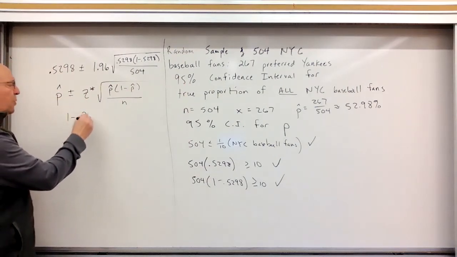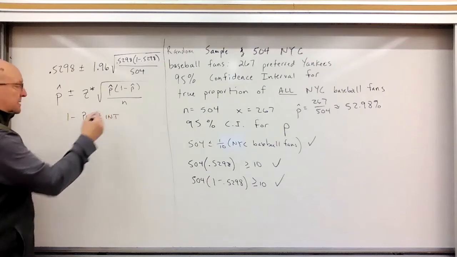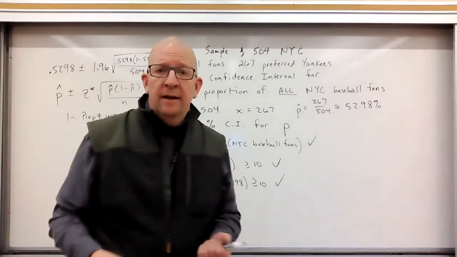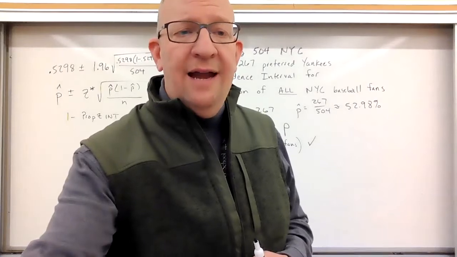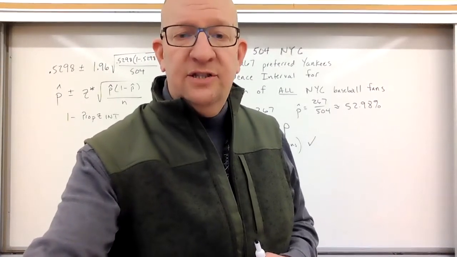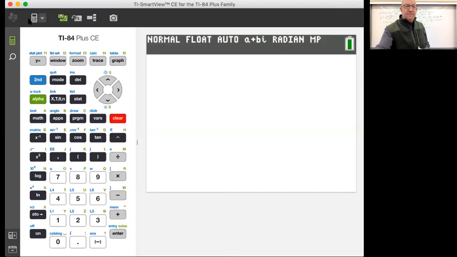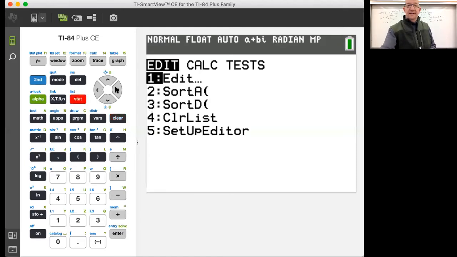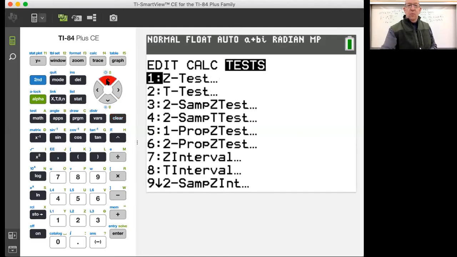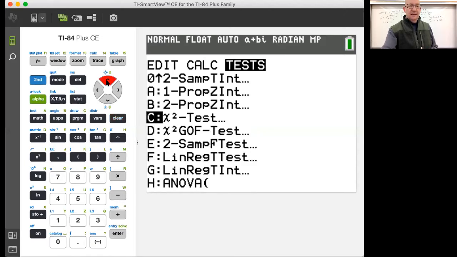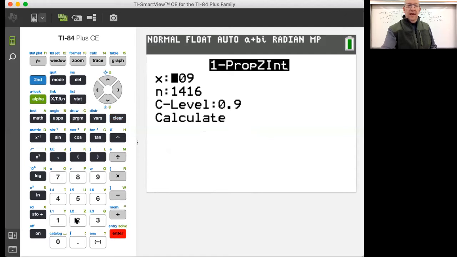To do it, I'm going to use the 1 prop z int on my calculator. All right, so let's see if I can do that here. We can. Let's share the screen to our calculator. And let's take a look. Okay, so watch what I do here. Stat, tests, and then 1 prop z int, not 1 prop z test, 1 proportion z interval. X, my successes. N, my sample size.